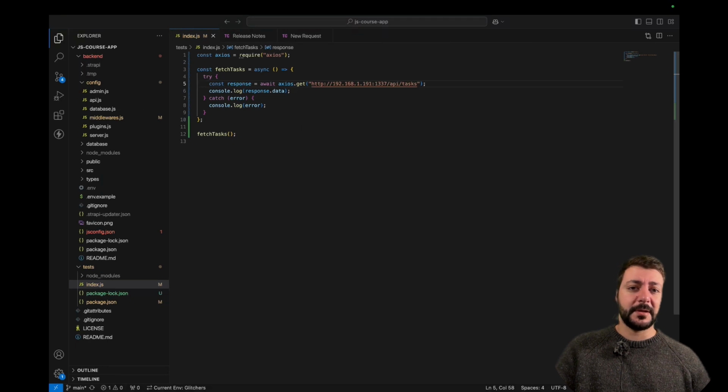In the next step, we're going to have a little bit of a dip into asynchronous programming, and then we are going to write a custom route for our users so that they can get their own tasks. Because if we don't do that, what's going to happen is that a user requests tasks and they'll get all the tasks, not just those that belong to them. So we're going to fix that by creating a custom override for our tasks route controller. I'll see you in the next step.